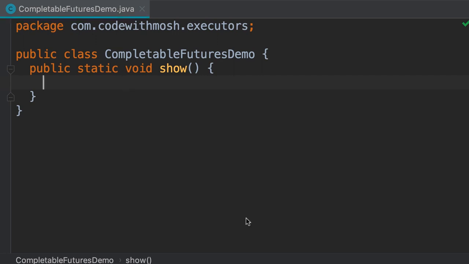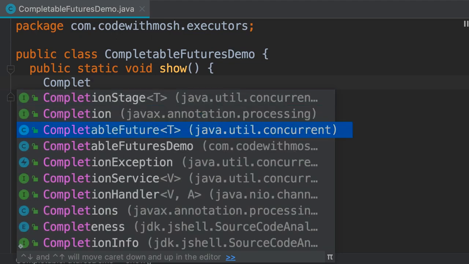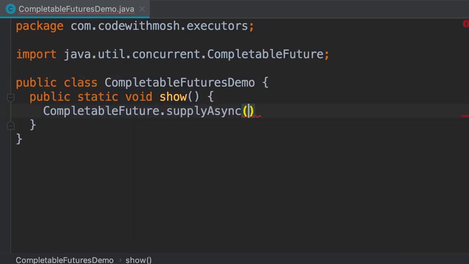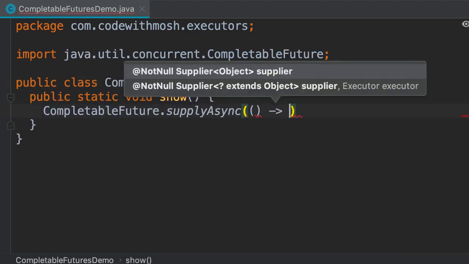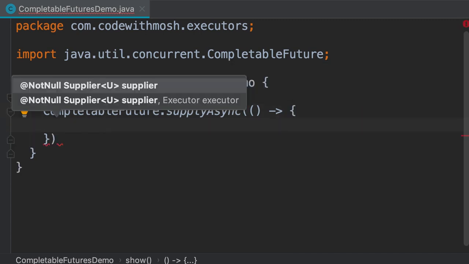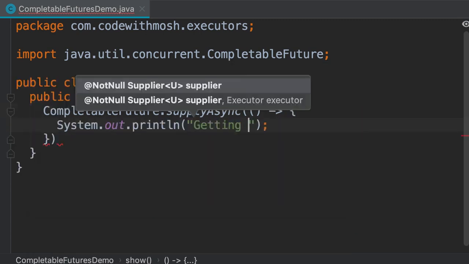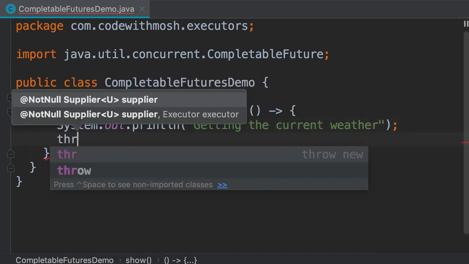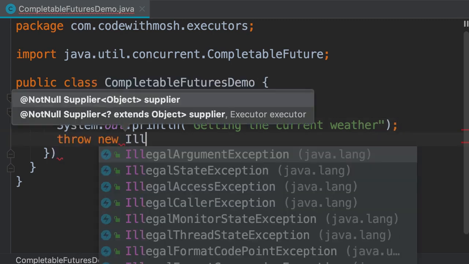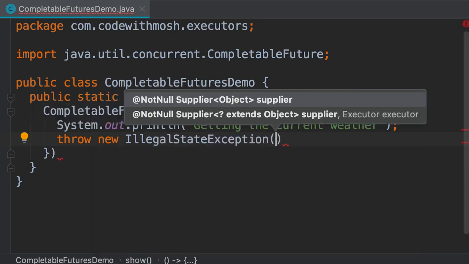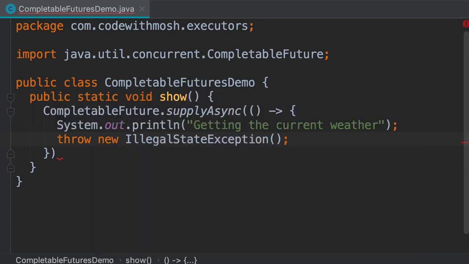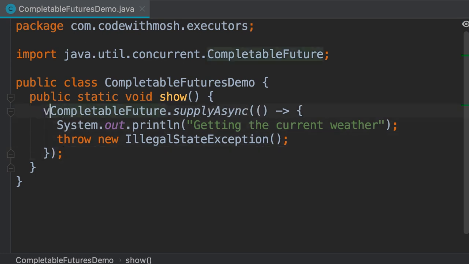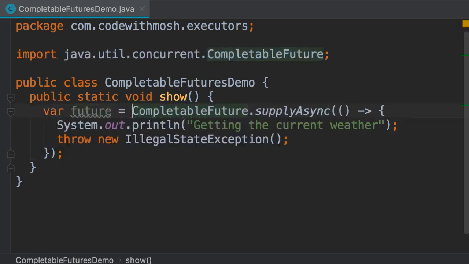So I'm going to create a completable future object using the supplyAsync method. In the body of this lambda, first we print a message like "Getting the current weather", and then we throw a new IllegalStateException. The type of the exception doesn't matter. I just want to throw an exception. Now, this returns a completable future. So let's run our program and see what happens.